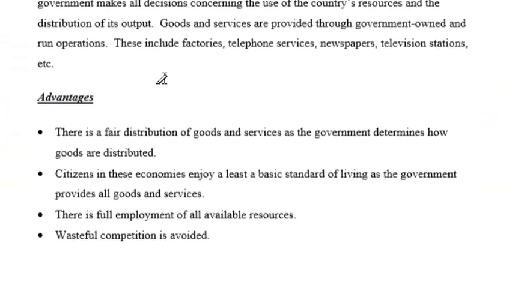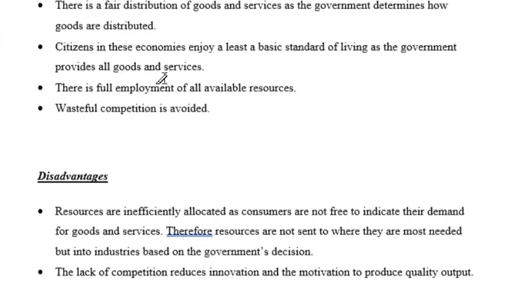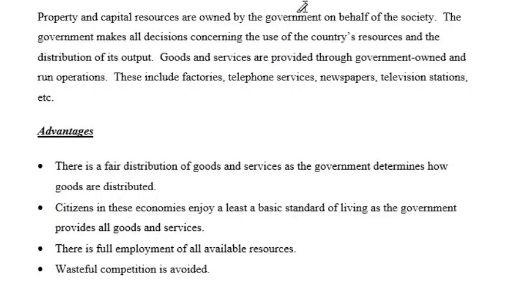So let's look at the planned or controlled economic system. As I said in a previous video, communist China is a form of planned economy. Property and capital resources are owned by the government on behalf of the society. The government makes all decisions concerning the use of the country's resources and the distribution of its output. Goods and services are provided through government owned and run operations. These include factories, telephone services, newspapers, television stations, etc. Everything within the economy is run by the government.